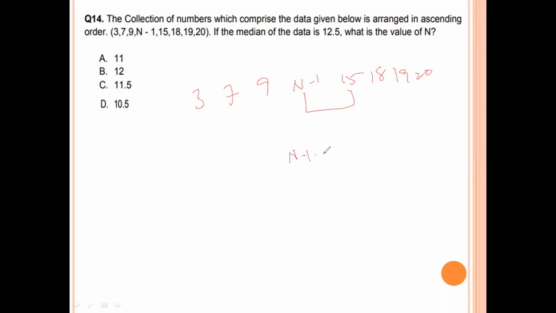n minus 1 plus 15 by 2 equal to 12.5. n minus 1 plus 15 equal to 25. n minus 1 equal to 10. n equal to 11. So option number A is the right answer.